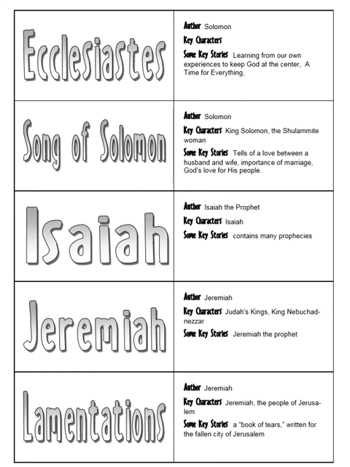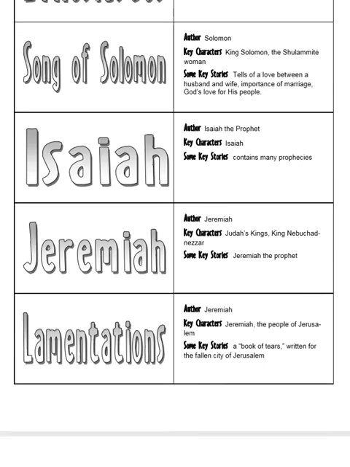Jeremiah. Author: Jeremiah. Key characters: Judah's kings, King Nebuchadnezzar. Some key stories: Jeremiah the prophet. Lamentations. Author: Jeremiah. Key characters: Jeremiah, the people of Jerusalem. Some key stories: a book of tears written for the fallen city of Jerusalem.